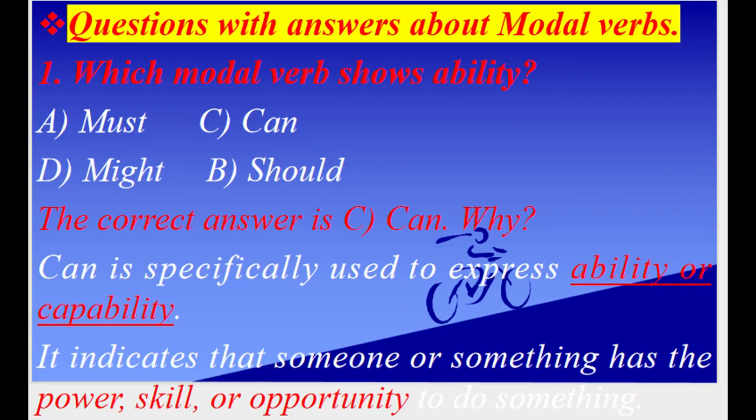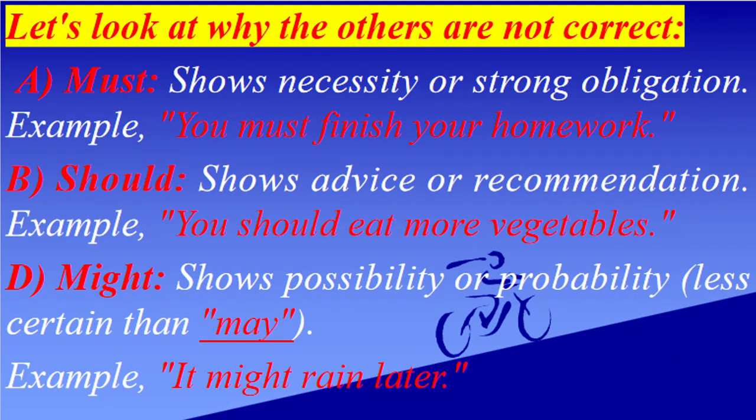Questions with answers about modal verbs. 1. Which modal verb shows ability? A, must; B, can; C, might; D, should. Correct answer is B, can. Why? Can is specifically used to express ability or capability. It indicates that someone or something has the power, skill, or opportunity to do something. Let's look at why the others are not correct.